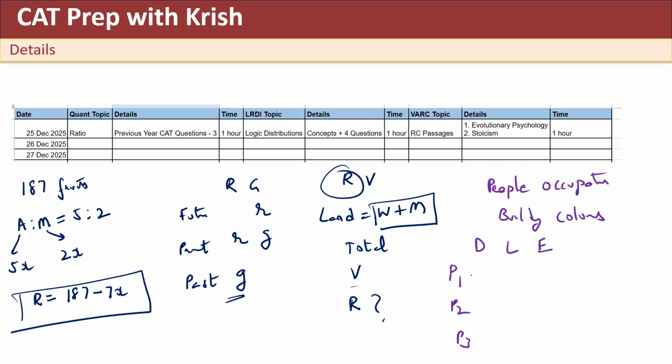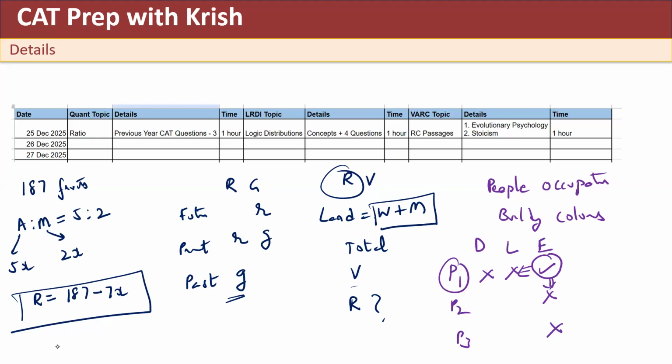And if he says that this person P1 is an engineer, then obviously the other 2 people will not be engineers. And also, if this person is an engineer, then he will definitely not be a doctor and lawyer. So knowing that this particular person is engineer is also giving you that he's not a doctor and lawyer, and also the other 2 people are not engineers. So that's how one should solve a question on logic distribution.